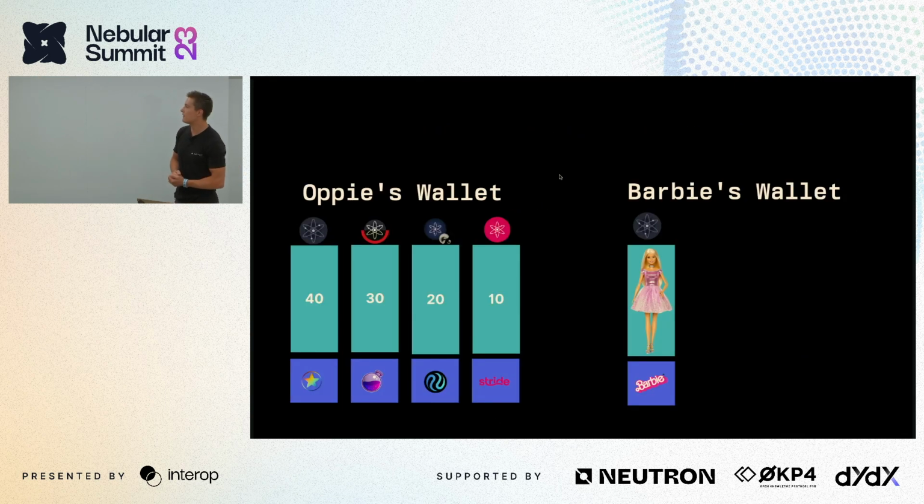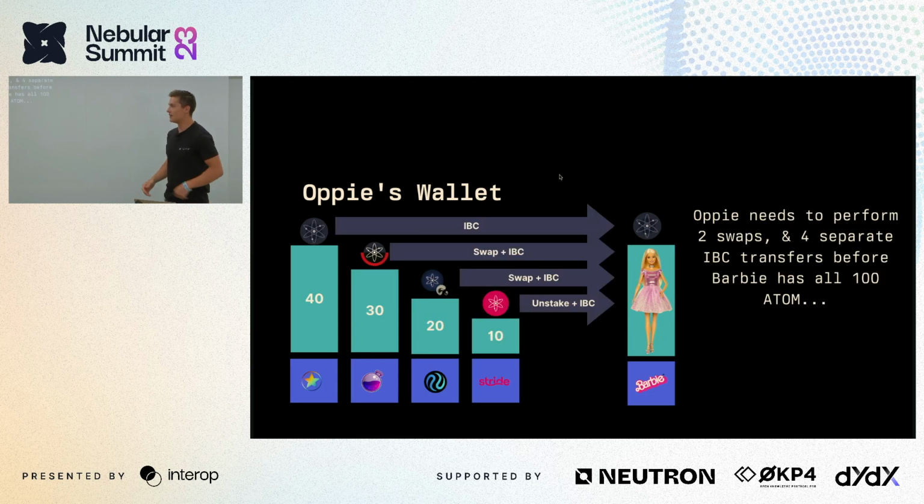So here on the left, we can see Oppie's wallet. He's got his normal Atom on Stargaze, his Quicksilver Atom on Injective, Persistence on Osmosis, and Staked Atom on Stride. And Barbie's over here, of course, again in Barbie world. And traditionally, Oppie would need to perform 2 swaps and 4 separate IBC transfers, including an unstake on Stride to get that Atom over to Barbie. And of course, this is one of the biggest problems plaguing the Cosmos right now, that doing relatively simple actions on the interchain is quite complex and complicated.